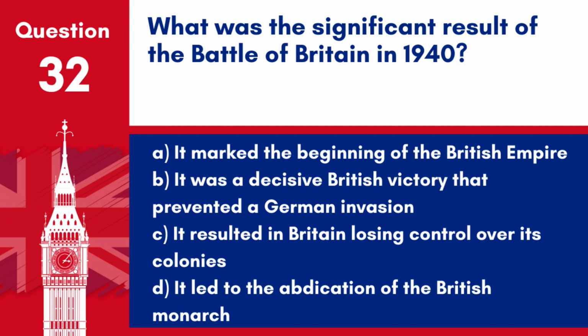Question 32. What was the significant result of the Battle of Britain in 1940? A. It marked the beginning of the British Empire. B. It was a decisive British victory that prevented a German invasion. C. It resulted in Britain losing control over its colonies. D. It led to the abdication of the British monarch.